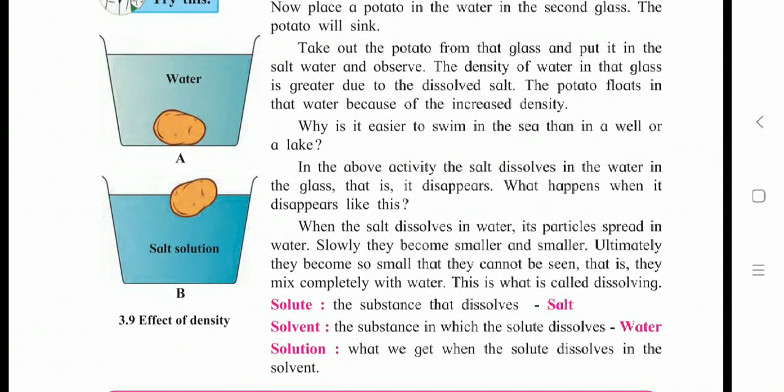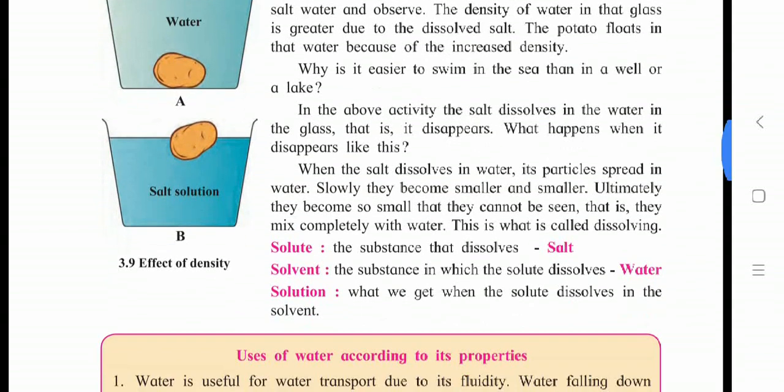Solvent, solute and solution, these are the three concepts here, students. A better example we can take is lemon juice or sugar water. When we add sugar to water, if we look after a few minutes, the sugar or salt in the water gets completely dissolved. So sugar or salt is the solute, water is the solvent, and the mixture of both that we get is called a solution.